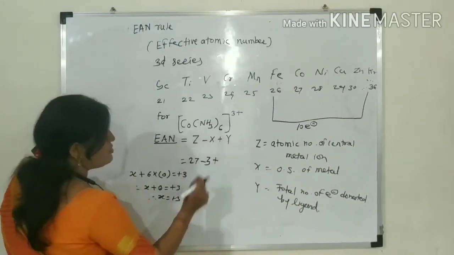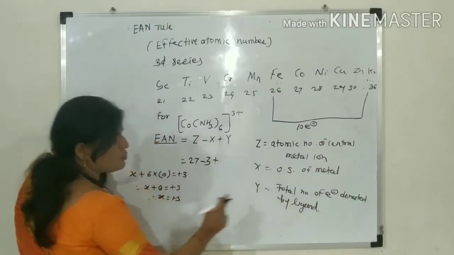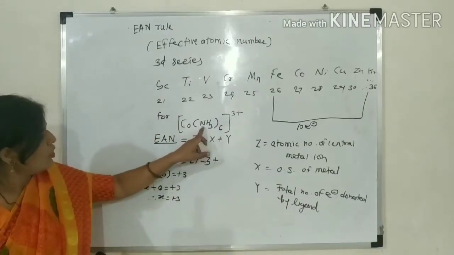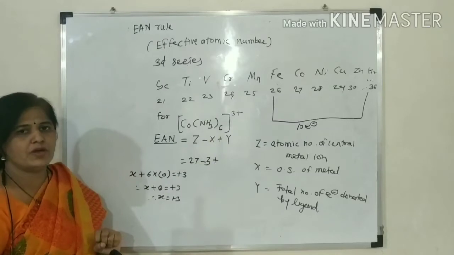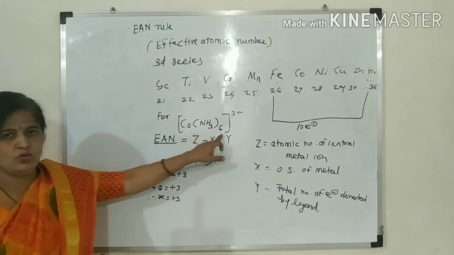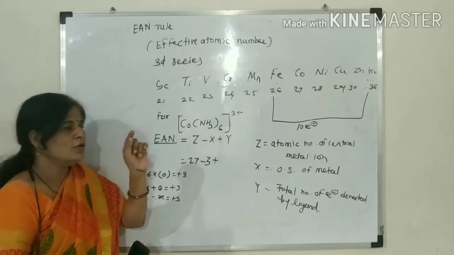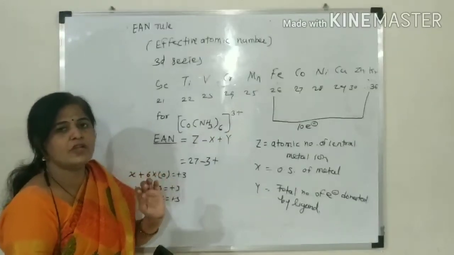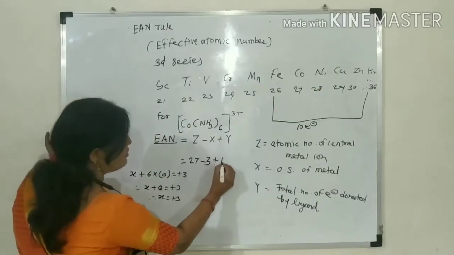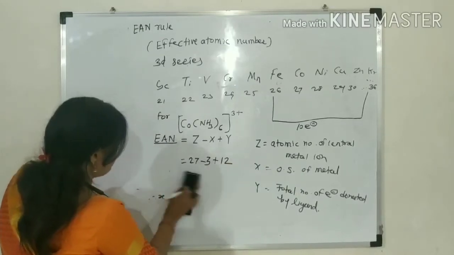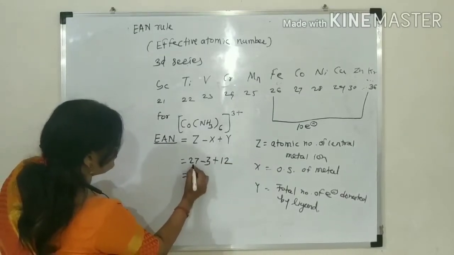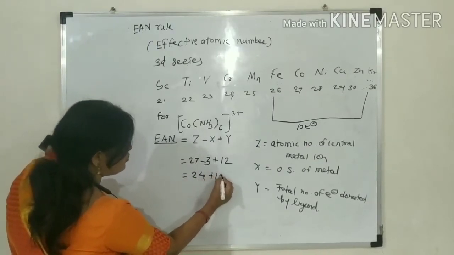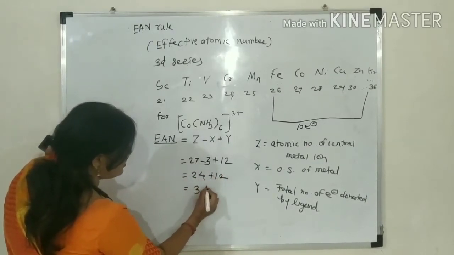Plus Y means the total number of electrons donated by the ligand. Which is the ligand here? Ammonia. How many ammonias? 6 ammonia. That's 6 into 2, because one ammonia carries 2 electrons. 6 ammonia carry 12 electrons. Therefore, 27 minus 3 is 24, plus 12 is equal to 36.